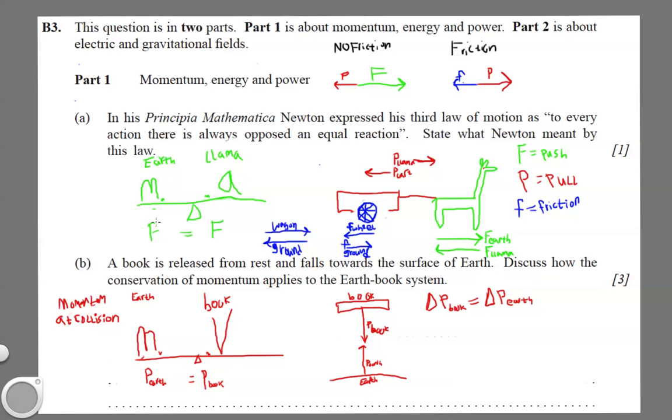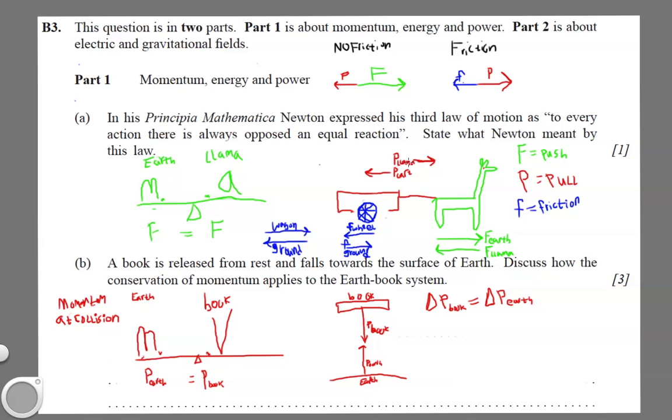But the reason that we notice the llama accelerating and not the earth is that the earth has a very, very large mass, and it'll have a tiny, tiny acceleration. The llama has a very tiny mass compared to the earth. This is not to scale at all. And the acceleration is very large compared to that of the earth. With this teeter-totter here, you can see F equals ma, and the force of the earth on the llama is equal to the force of the llama on the earth.